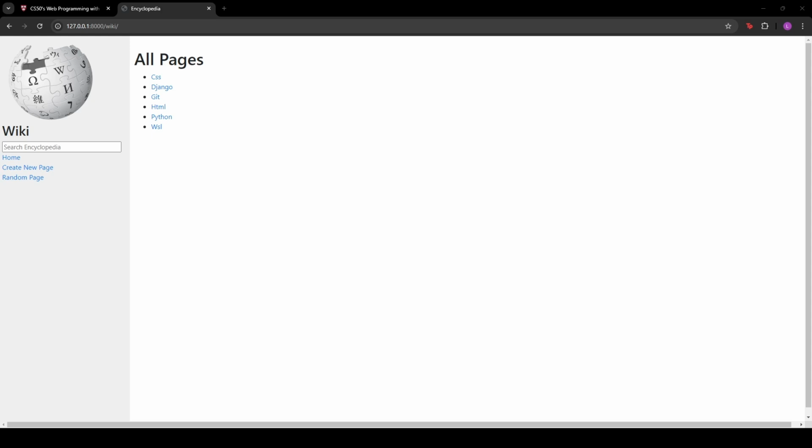We're tasked with coming up with a Django application that utilizes HTML, CSS, and Python to create a Wikipedia-like site.